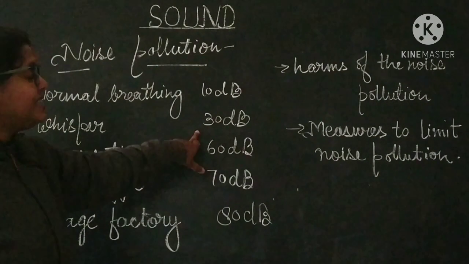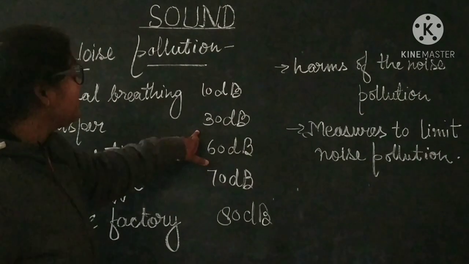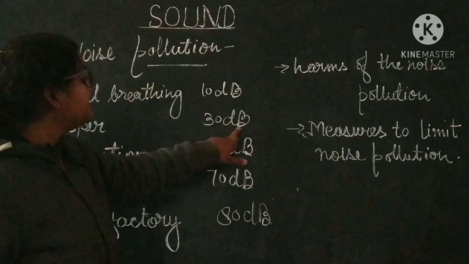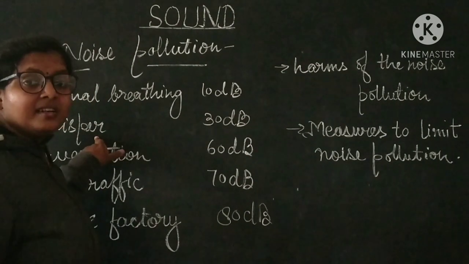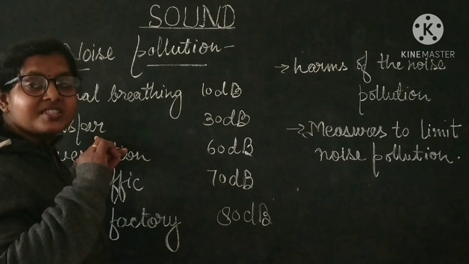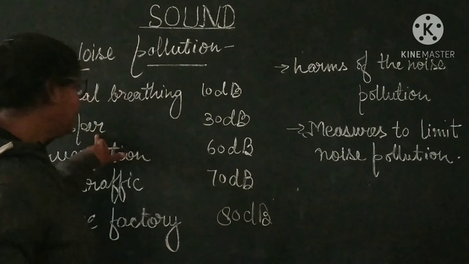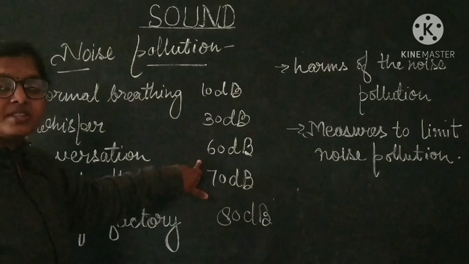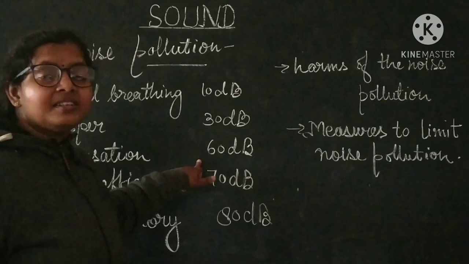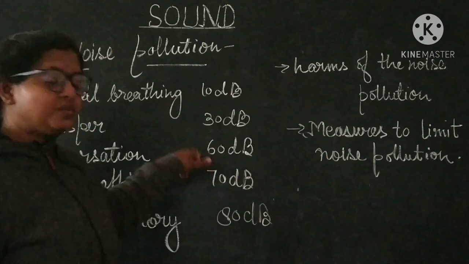Whisper, 30 decibel. Now here I will tell that 30 decibel sound is produced during whispering, not normal conversation. It is the whispering only. And in normal conversation, whatever you are doing with your friend or normally speaking, 60 decibel sound is produced.